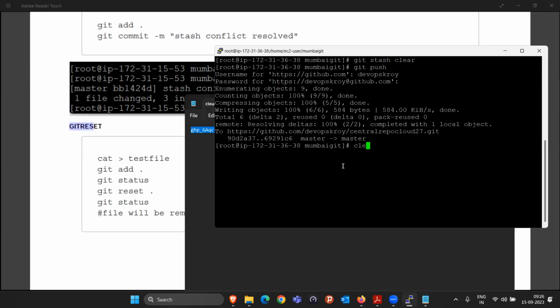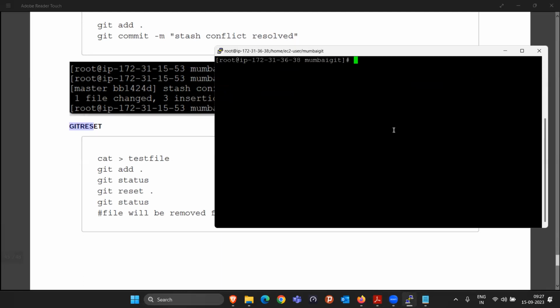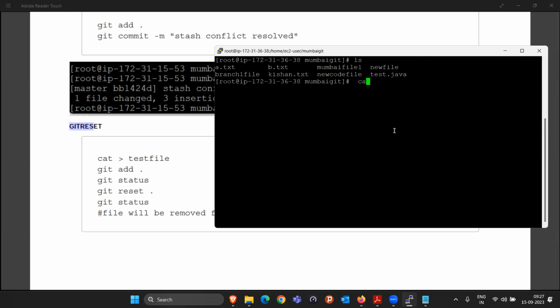Okay, so we have done all the changes. Everything is pushed now. Now sometimes what happens? You are creating a file here. Take an example: currently we are creating a file with the name test file. Inside this file I'm writing some content, something like this. Now, currently this file is present at which location? It is present in the working space.